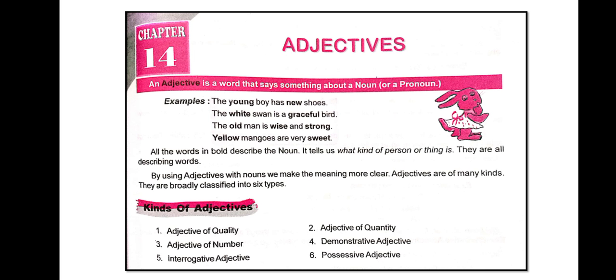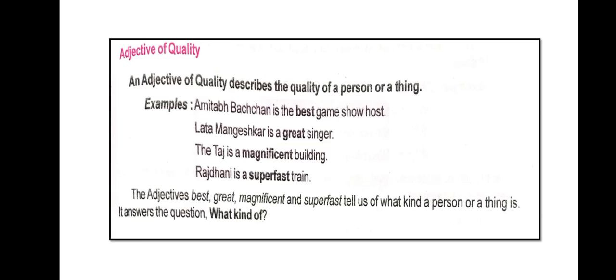First, adjective of quality. Second, adjective of quantity. Third, adjective of number. Fourth, demonstrative adjective. Fifth, interrogative adjective. And sixth, possessive adjective. So children, now we will discuss all these 6 kinds of adjectives in detail. First we have adjective of quality.